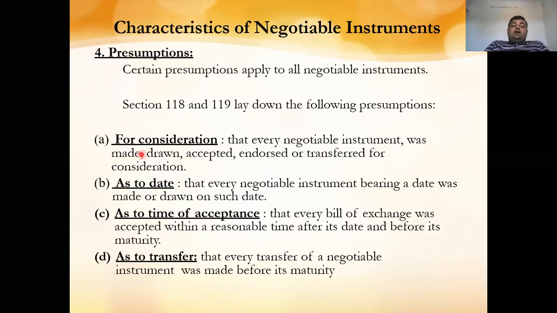First presumption, of consideration. Every negotiable instrument was made, drawn, accepted, endorsed, or transferred for consideration. Now, consideration, as per the Contract Act 1872, means something in return. So a negotiable instrument can only be formulated for something in return. It cannot be formulated simply, because you will not give a check of rupees 10 lakh to a friend without any consideration. Then it will be called a gift, not a negotiable instrument. If in that case the check gets dishonored, your friend cannot sue you in court, because there was no consideration, as it was merely a gift.